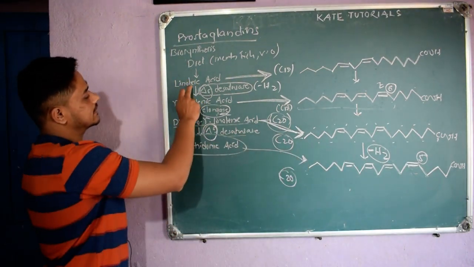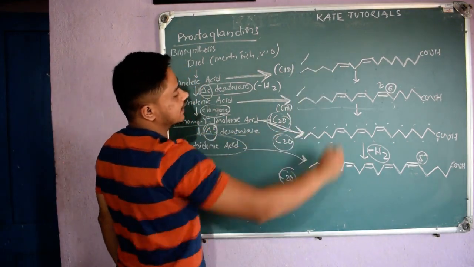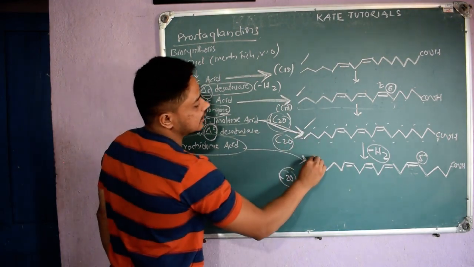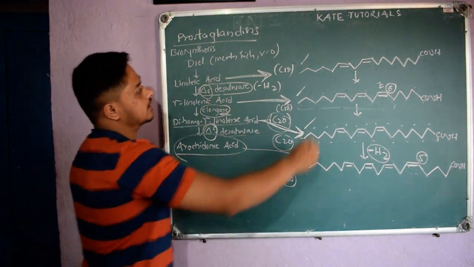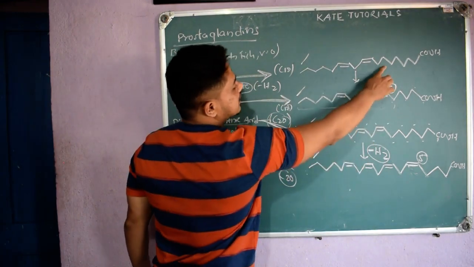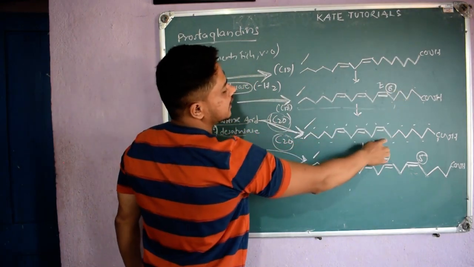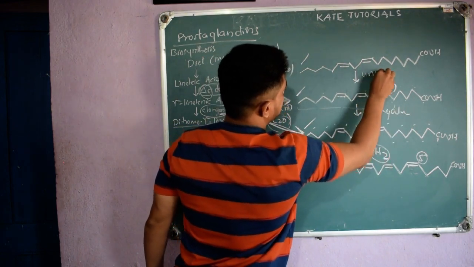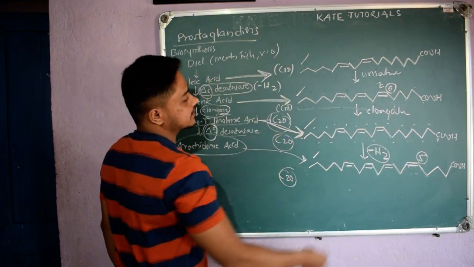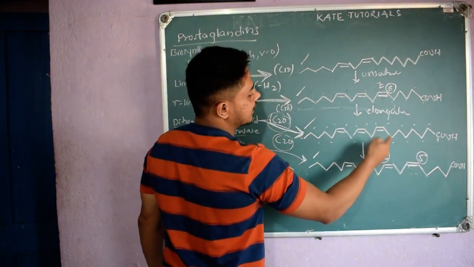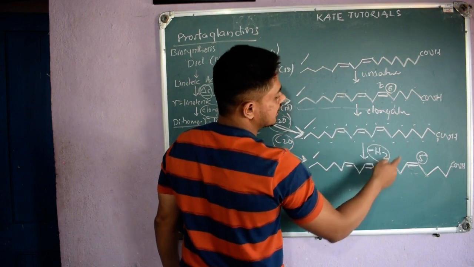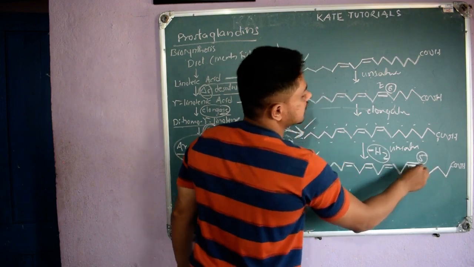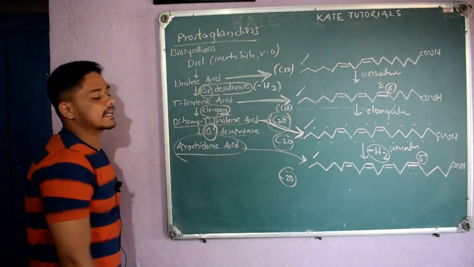So from linoleic acid we got gamma linolenic acid, from that we got dihomo-gamma linolenic acid, from that we got arachidonic acid. So here first desaturation happens, that is unsaturation at the 6th position. Then elongation, and then unsaturation. Once elongation happens, from C18 it became C20, and from C20 again we add unsaturation, by some enzyme, at the 5th position, this one. So that is nothing but our arachidonic acid.